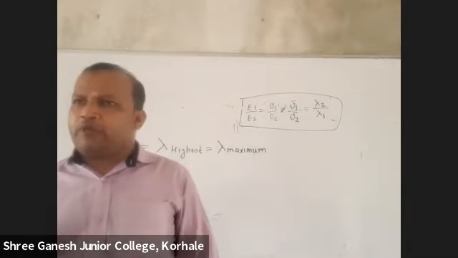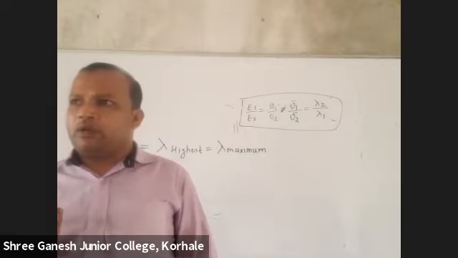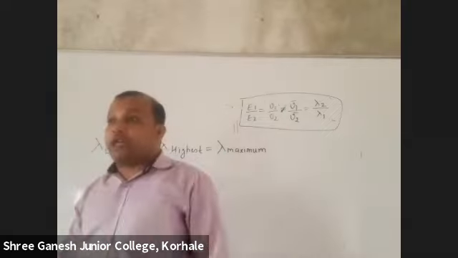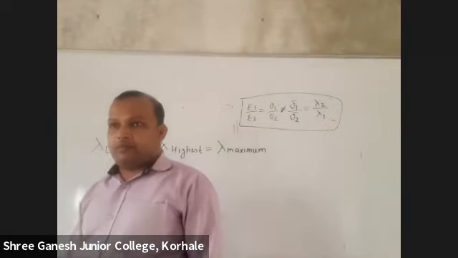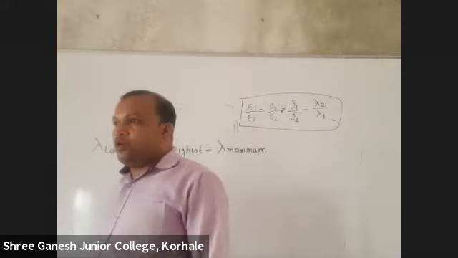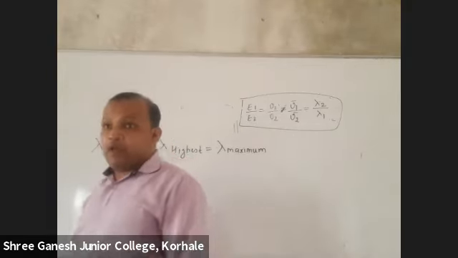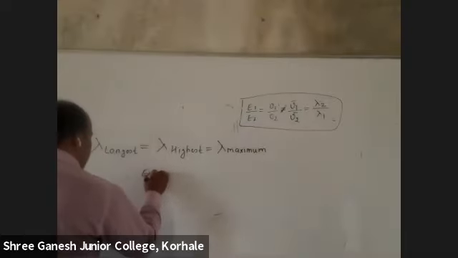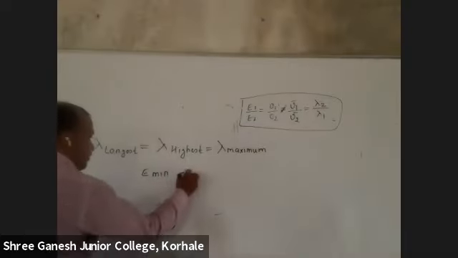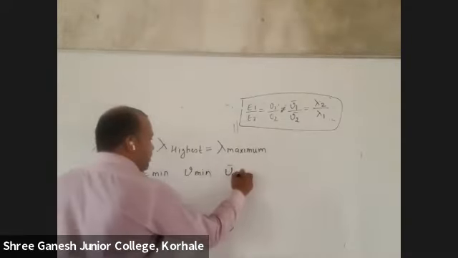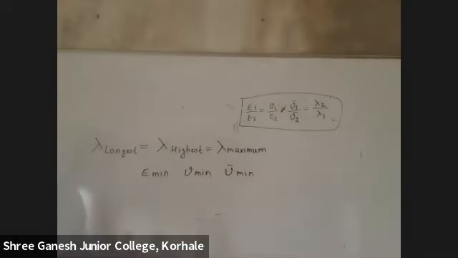What is the relationship between energy and wavelength? Inverse. So if wavelength is longest, energy will be minimum. If the question asks for longest wavelength, you should understand energy will be minimum, frequency will be minimum, mu bar will be minimum, because energy and wavelength are inversely proportional.